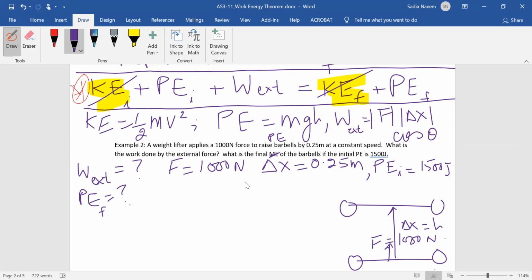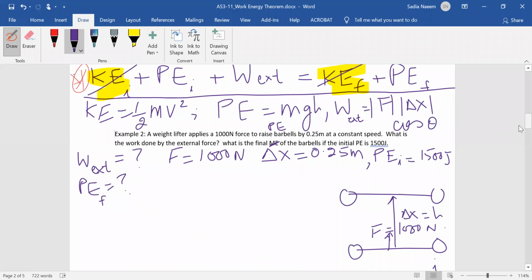All right, what else can we throw out? Initially, does something have potential energy? Yes, it does. So we cannot throw that out. That term needs to be kept. Is there work done by external force? Yes. The force that's lifting the barbell is the external force. So we can't throw out the W term. PE final is what we're looking for. Okay. So now let's do the calculation.